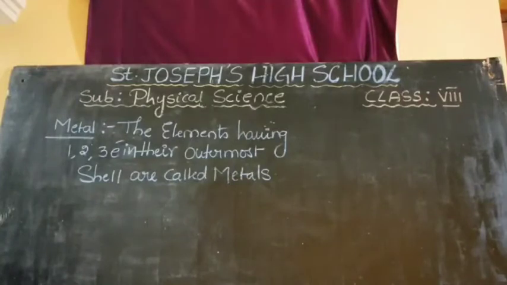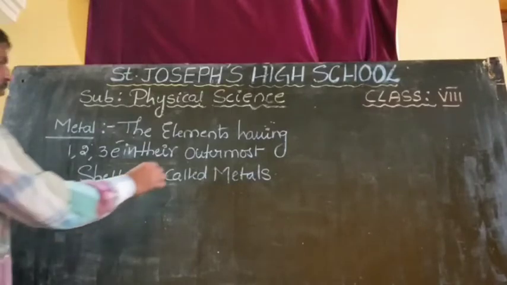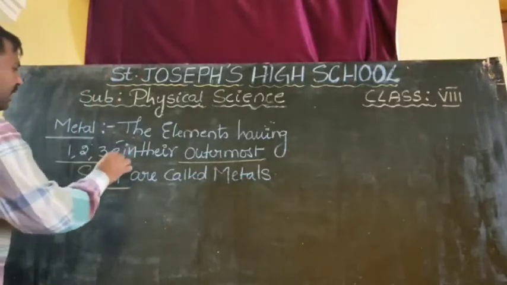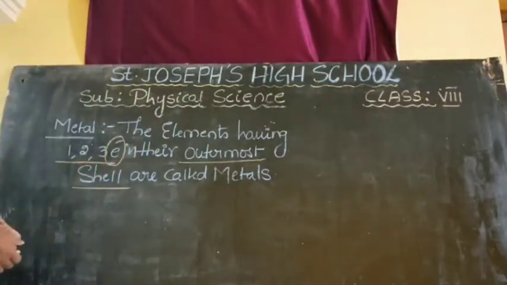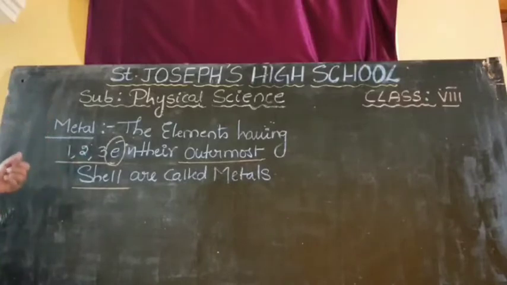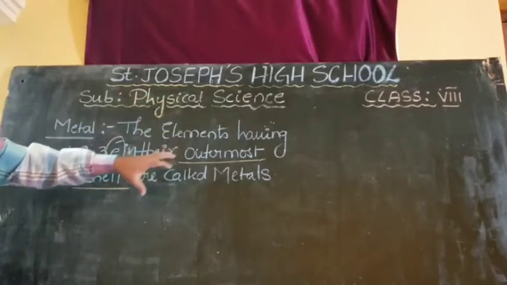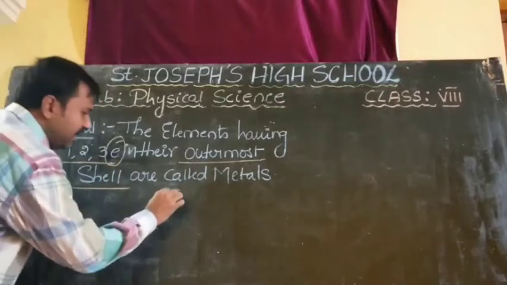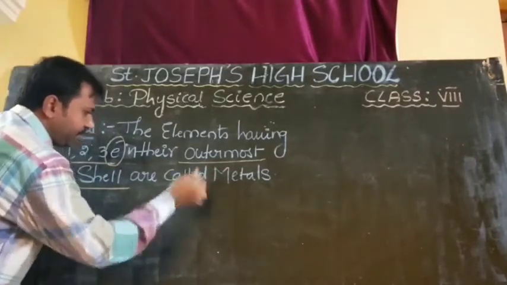Sir, we are not understanding this definition, sir. Because we are not understanding what is this outermost shell and 1, 2, 3 electrons. This is the definition that you are going to learn in a higher class. If you go to 9th class, there you will learn about the structure of the atom and everything. There you can understand this definition. But for your level, we are giving a small definition.